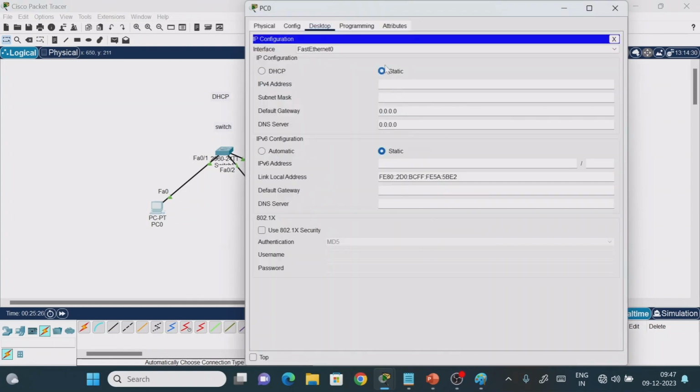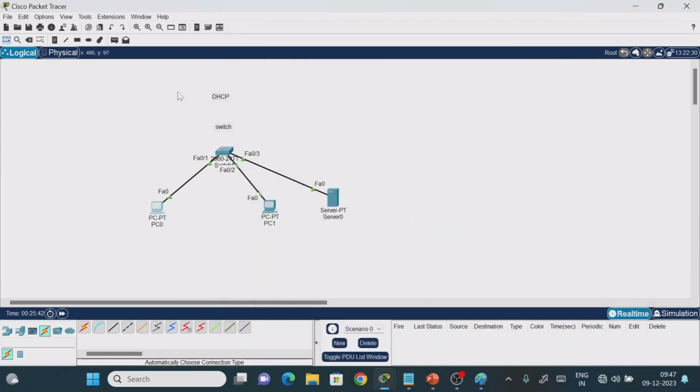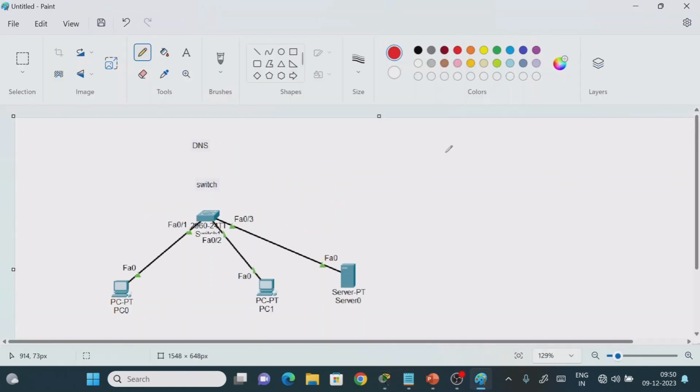Now after completion of this, if I click on this one and go to IP configuration, by default it is in static mode. If I click on DHCP, first it is requesting for DHCP. Once it is done, DHCP request is successful. See, without human intervention, we are directly getting the IP address. This is the use case of the Dynamic Host Configuration Protocol, one of the applications of the application layer.